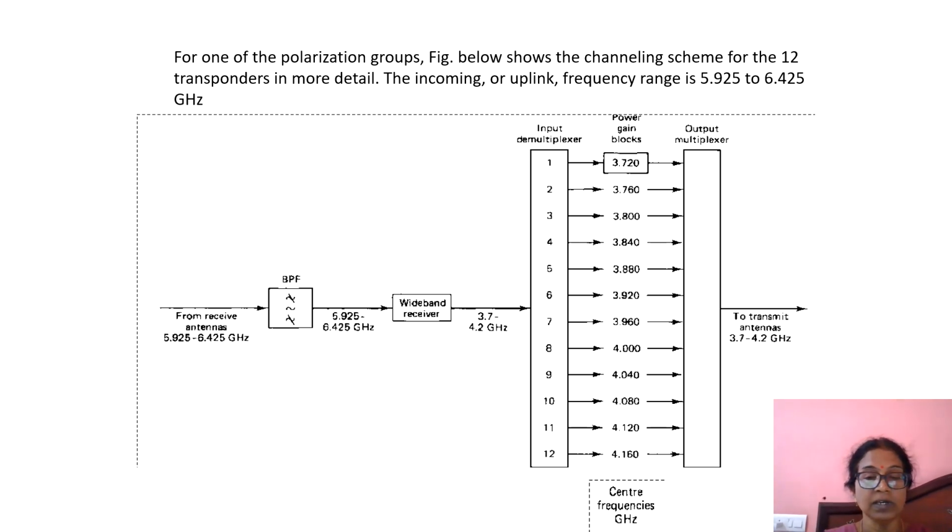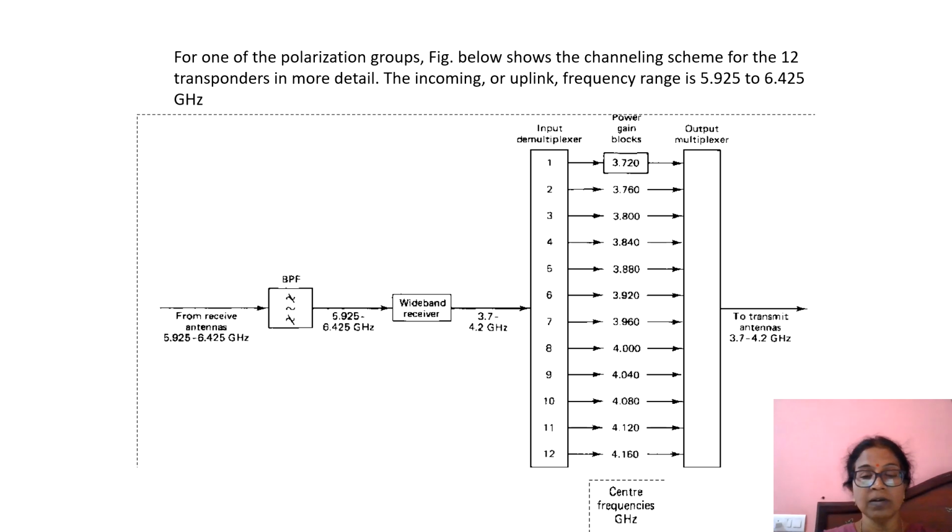So this is the construction of a transponder. You receive a signal in the uplink, which is of the frequency 5.9 to 6.4 gigahertz, and we have a bandpass filter. The bandpass filter passes only the 5.925 to 6.425 gigahertz signal, and this is passed to the wideband receiver, and the wideband receiver down converts the signal to 3.7 to 4.2 gigahertz, and it is given to the demultiplexer.